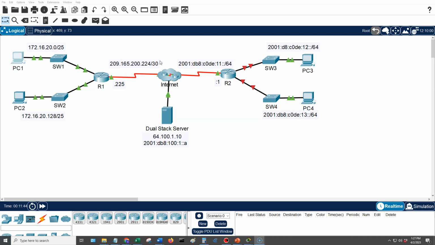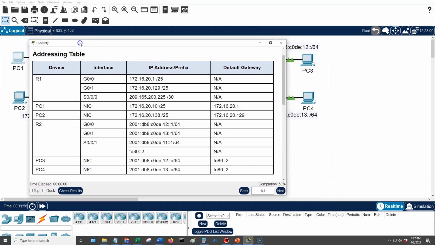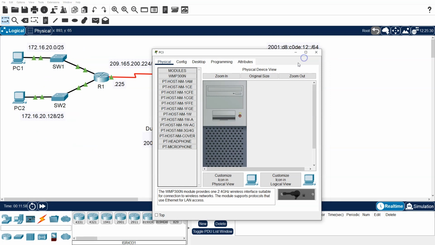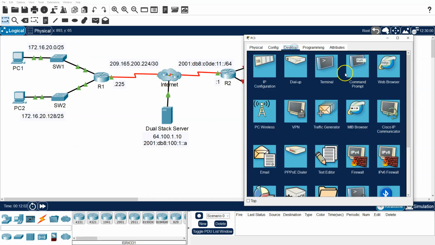We're now going to move over to the right side. This one is an IPv6 network. So let's go ahead and pull up the information I need again. And we'll start with PC3. And to the desktop.